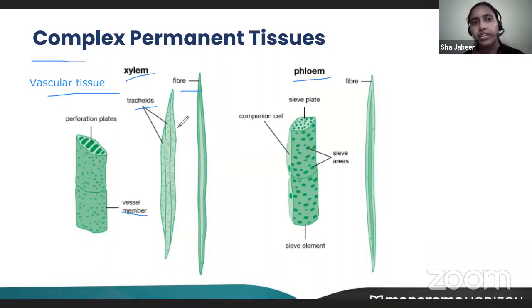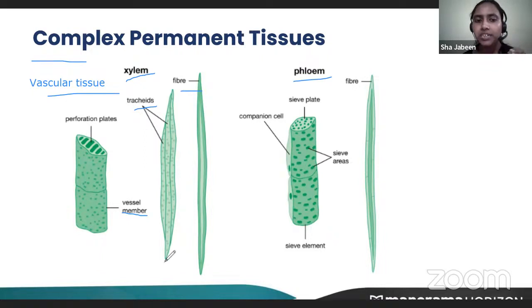Because there is parenchyma, xylem helps in storage. Fibers give strength, and vessels help in the transport of water and minerals, which is the first important function of xylem. Apart from that, xylem has fibers which give strength, and parenchyma, which helps in the storage of food.